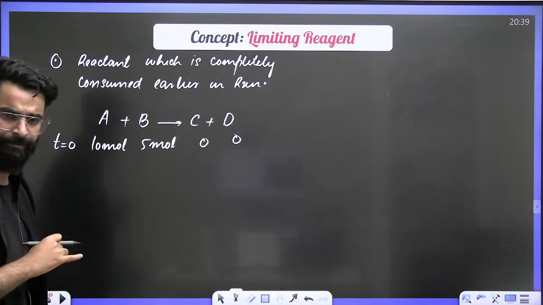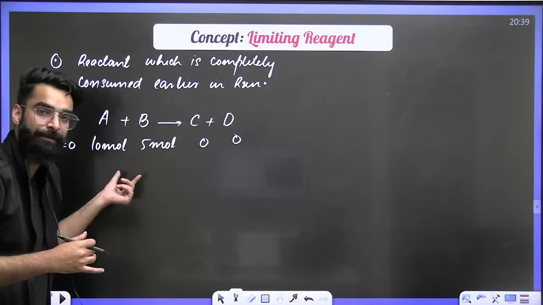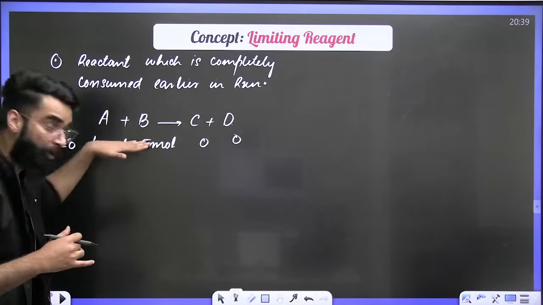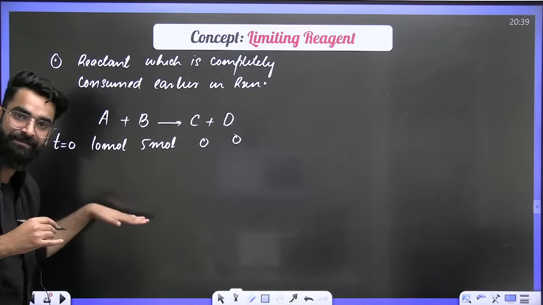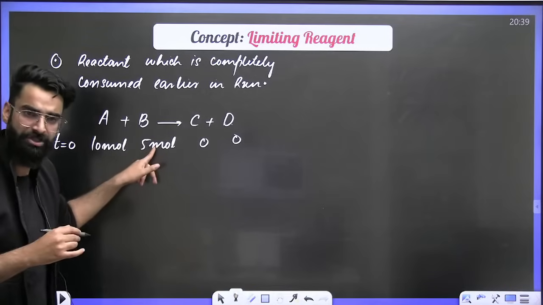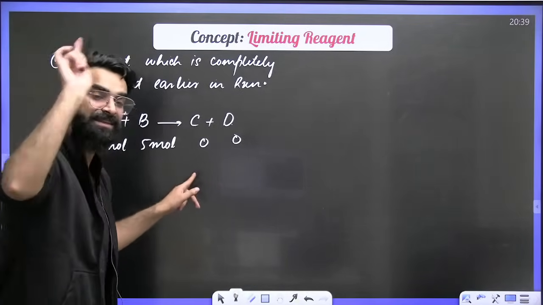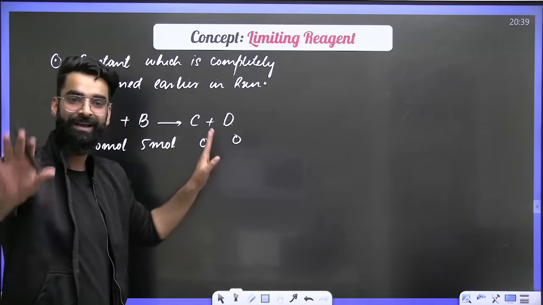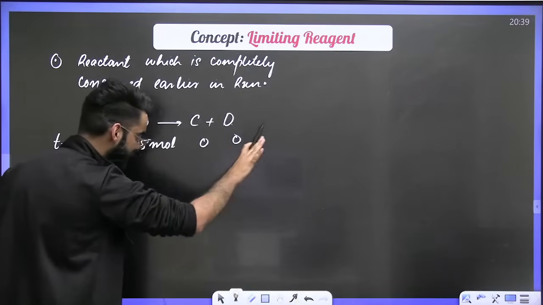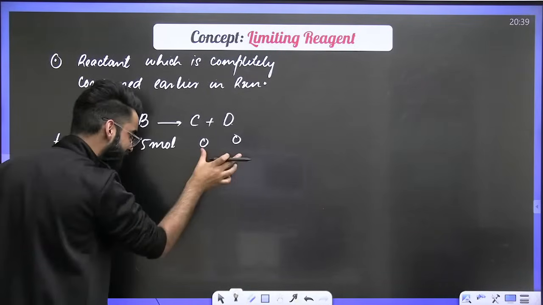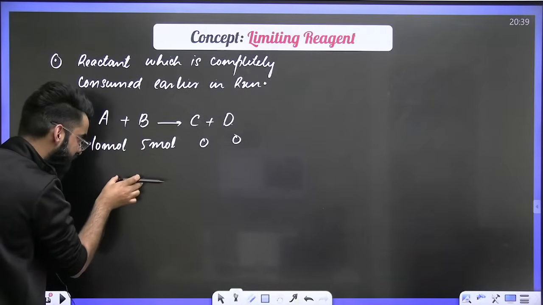Now, dear students, when the reaction starts and the reactants start reacting, the number of moles of reactants will keep on decreasing. That reactant among the two which gets completely consumed, that too earlier in the reaction, is what you call the limiting reagent. Let's assume I took 10 moles of A and 5 moles of B. The reactants have started reacting, and their moles have started decreasing with time.